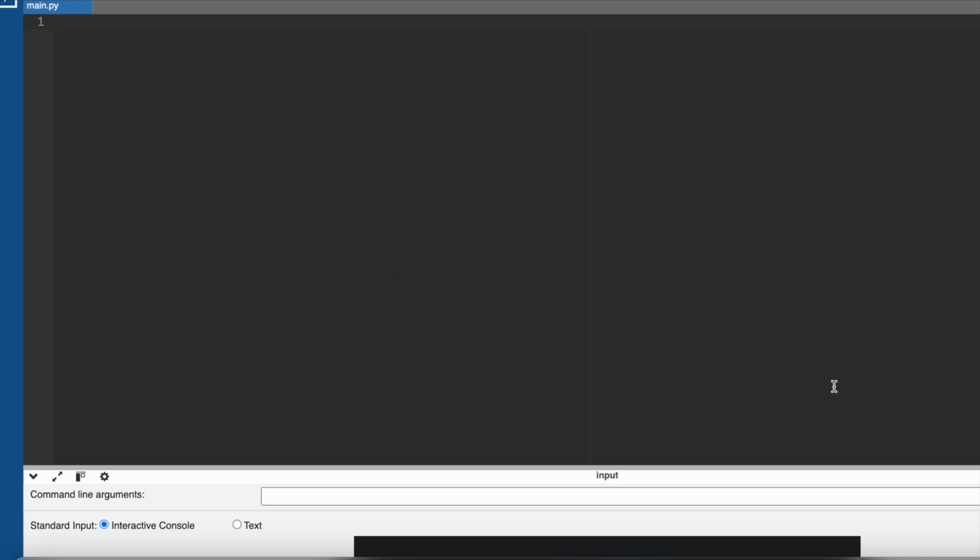Import gc, import tracemalloc, and start tracemalloc.